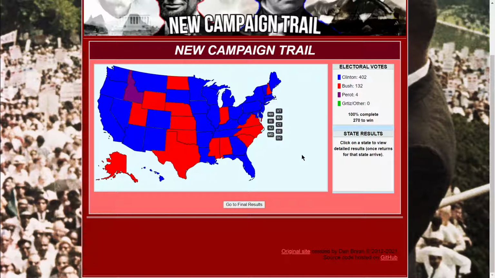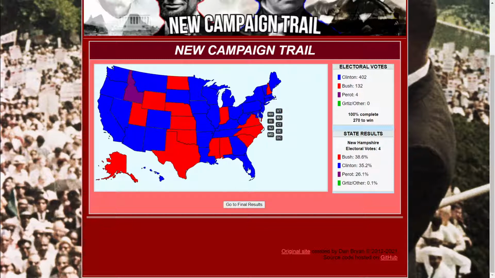Okay, so Clinton won 402 electoral votes, which is definitely a landslide, and I only won 132. Oh, come on. So I very narrowly lost Florida. I lost Georgia by less than 0.1%. I lost Florida by less than 0.5%. I lost Ohio by 0.1%. And I lost the state of, what else was close?